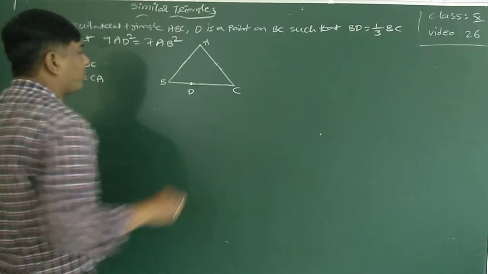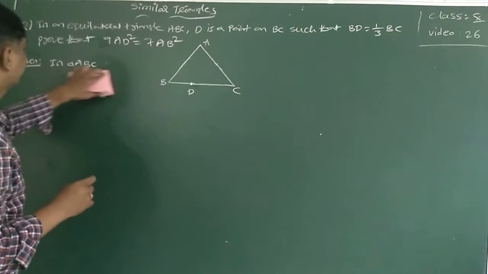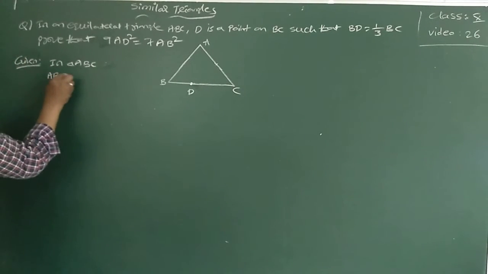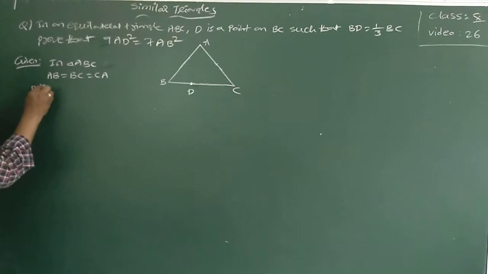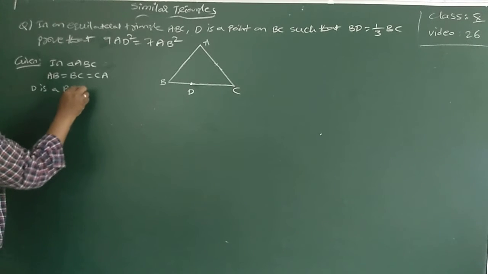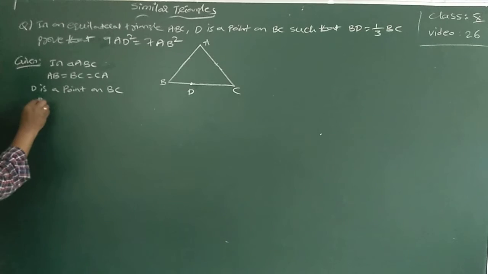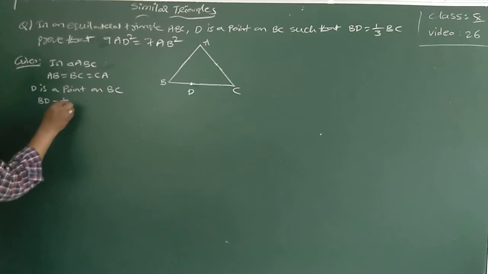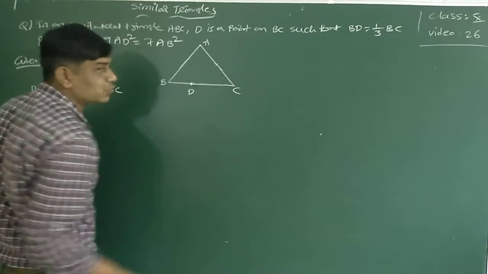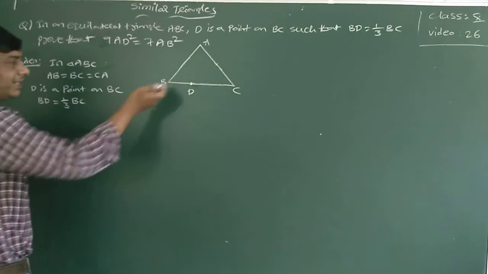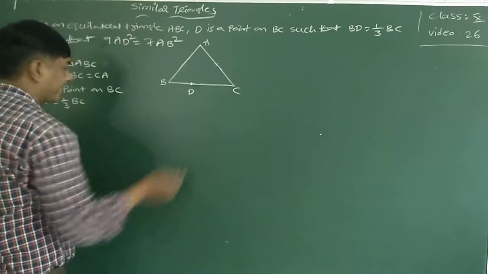D is one of the points on BC. AB is equal to BC is equal to CA. D is a point on BC such that BD is equal to 1/3 of the BC. If BD is 1/3 of the BC, it means DC is 2/3 of the BC, because BD is one part, so this will be two parts.